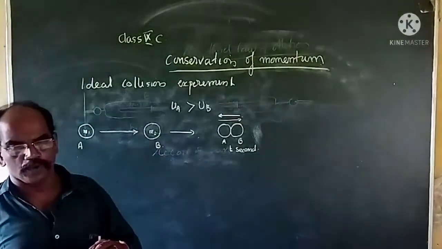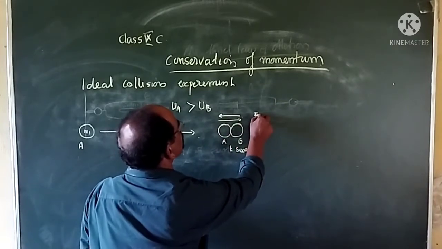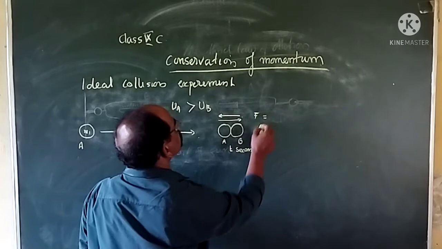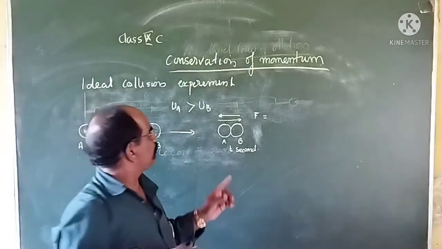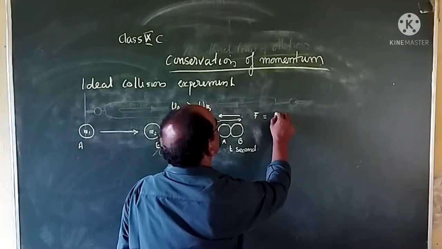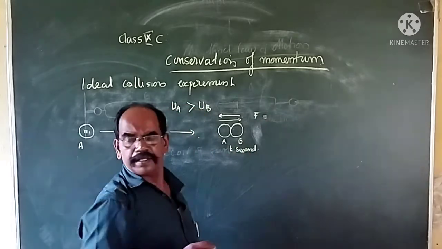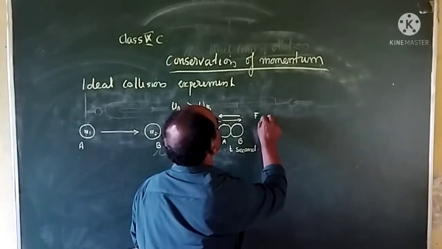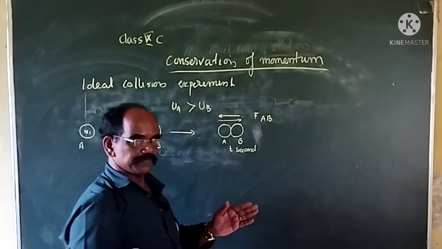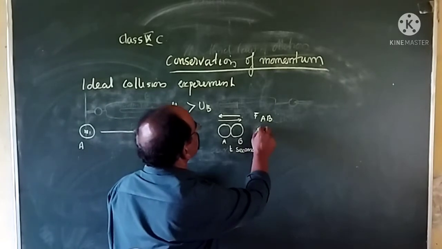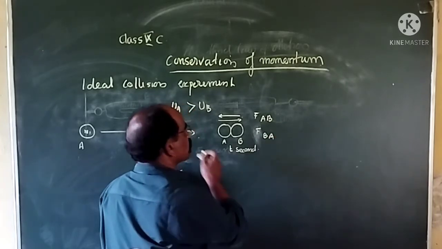The force exerted by A on B, that we can write as F_AB, the force from A to B. And the force exerted by B on A is F_BA, opposite.